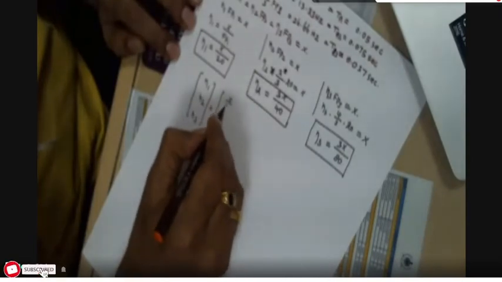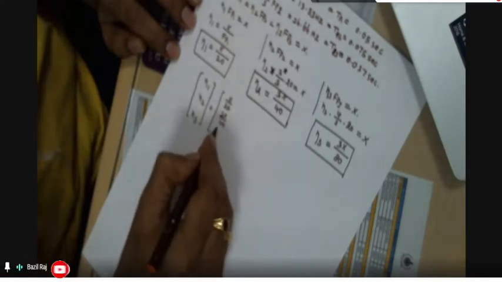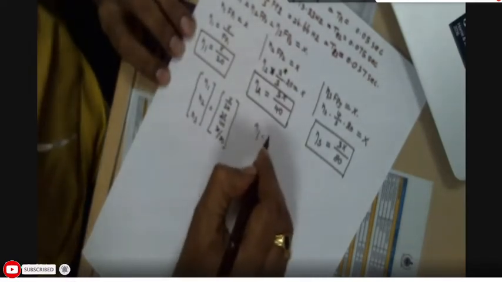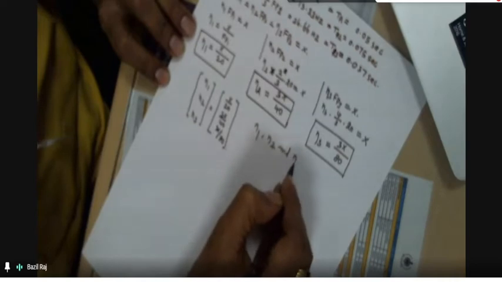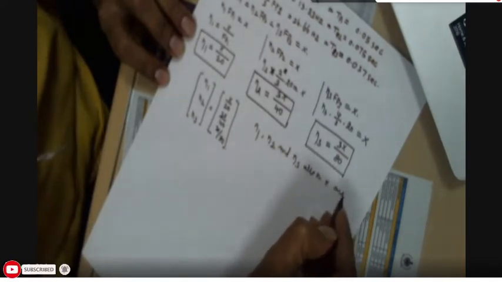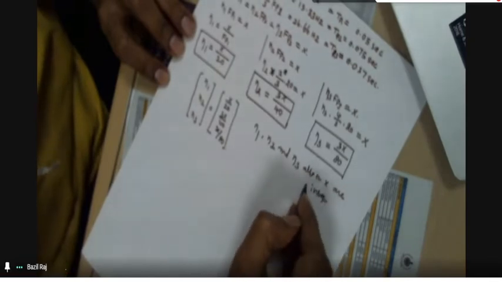Therefore, you can represent it this way: eta 1, eta 2, eta 3 is equal to x by 20, 3x by 40, and then 3x by 80, where eta 1, eta 2, eta 3 and also the x are positive integers.